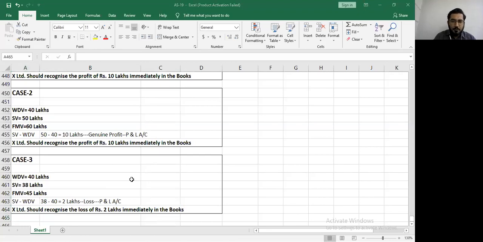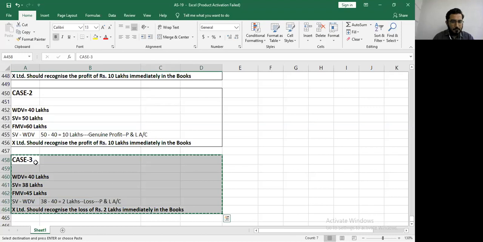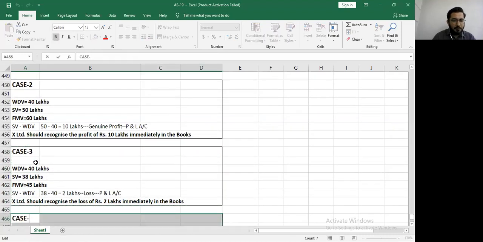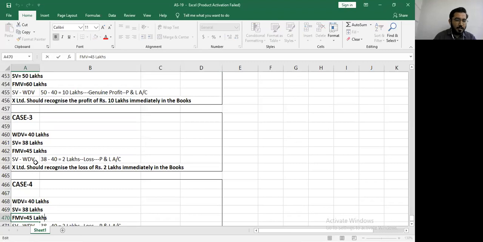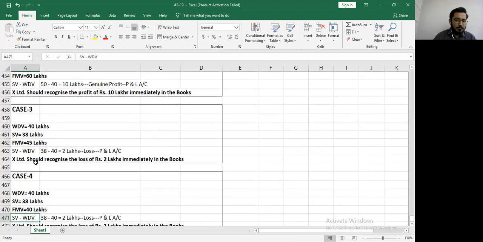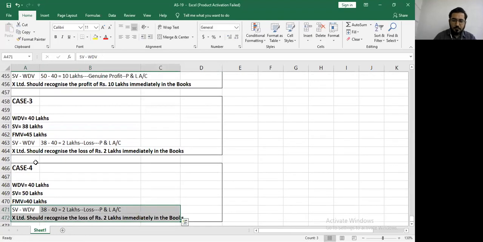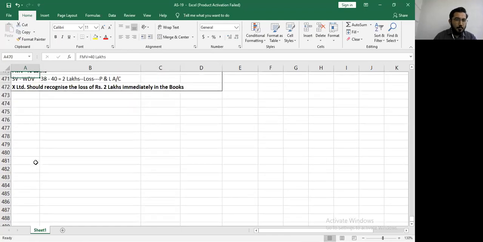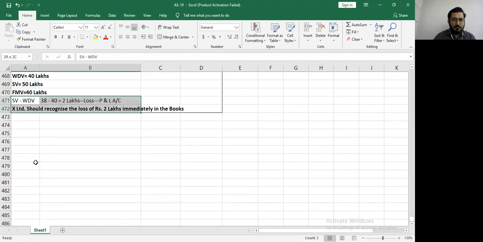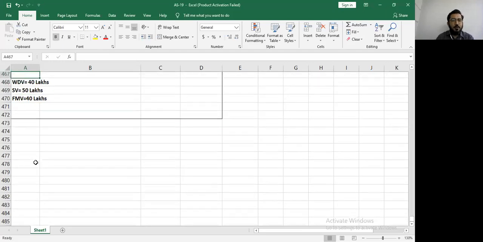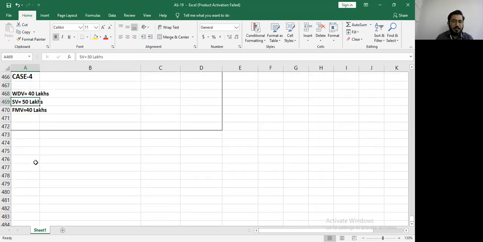Okay, after that you have the 4th case. Go ahead. Okay, sir. So here in the 4th case, we have fair value of rupees 40 lakhs. Wait, let me put that for you. Fair value is how much? 40 lakhs. Okay. Sales price is 50 lakhs. Very good. And our WDV is the same, 40 lakhs. Your WDV is exactly the same. Okay. What should we do? And quickly check the values whether you have taken the correct values or not. It's correct, sir. Okay, go ahead.